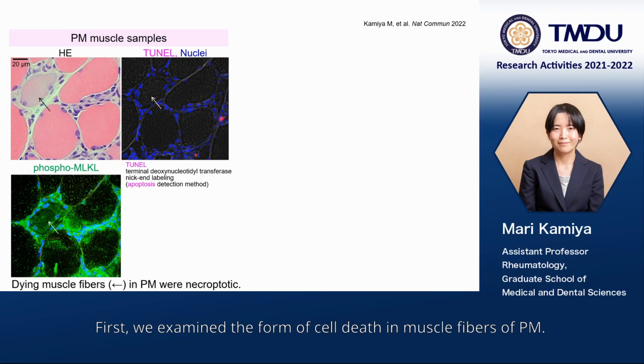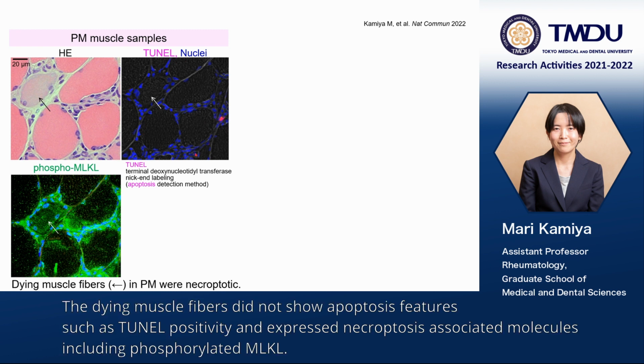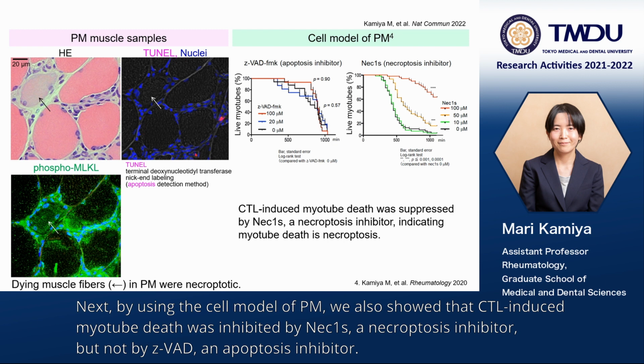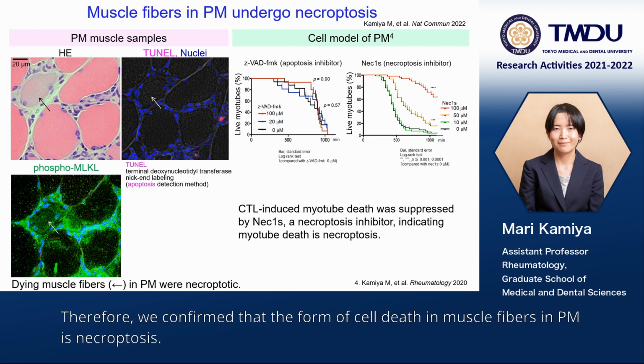First, we examine the form of cell death in muscle fibers of PM. Here is a muscle specimen of a PM patient. The dying muscle fibers did not show apoptosis features such as TUNEL positivity and expressed necroptosis-associated molecules, including phosphorylated MLKL. Next, by using the cell model of PM, we also showed that CTL-induced myotube death was inhibited by necrostatin, a necroptosis inhibitor, but not by Z-VAD, an apoptosis inhibitor. Therefore, we confirmed that the form of cell death in muscle fibers in PM is necroptosis.